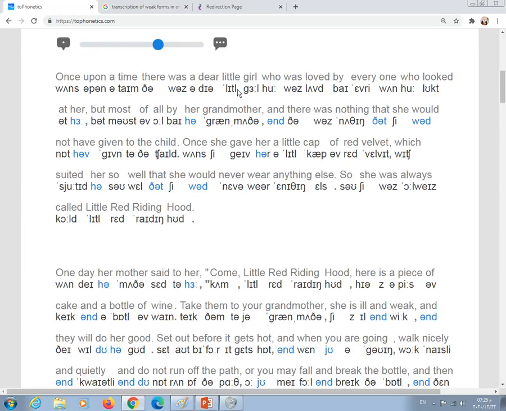Okay, girl. G here. What's g? Can anyone describe it to me? What's g? It's a consonant, and it's a velar voiced stop or plosive consonant. G. We pronounce it by the back of the tongue touching firmly the soft palate.